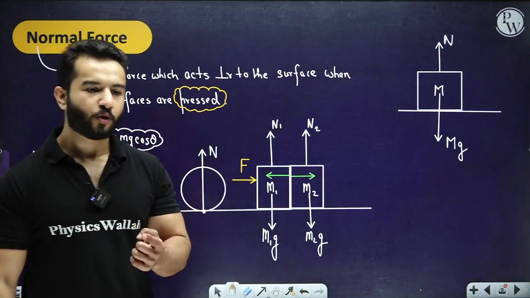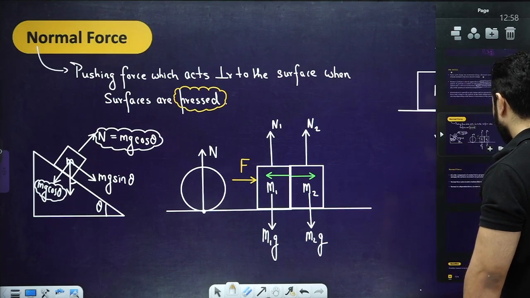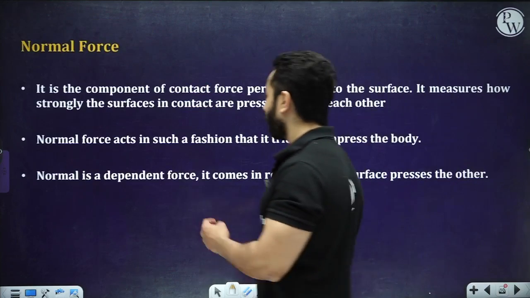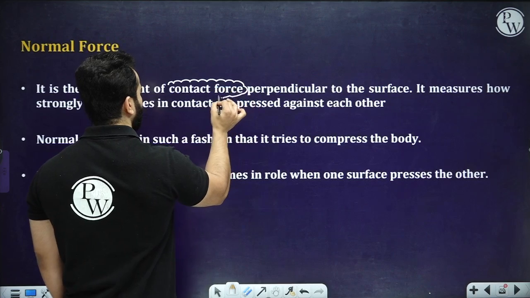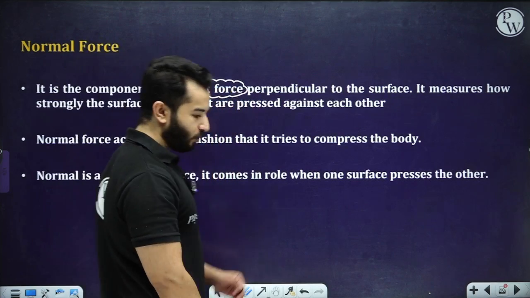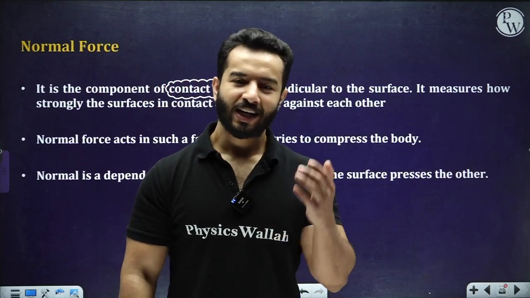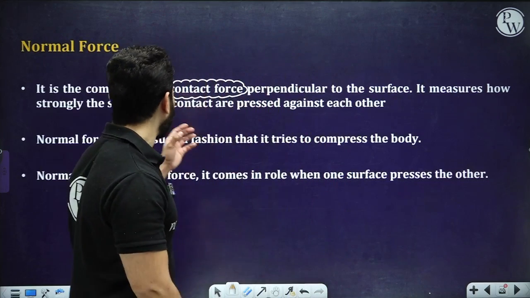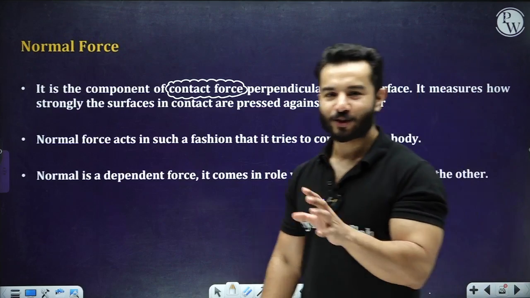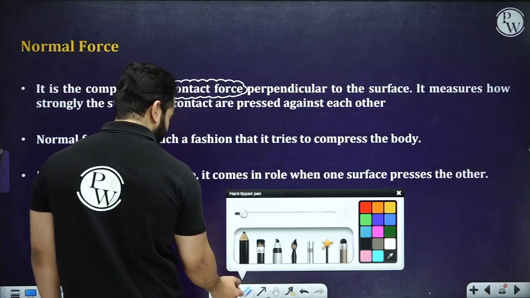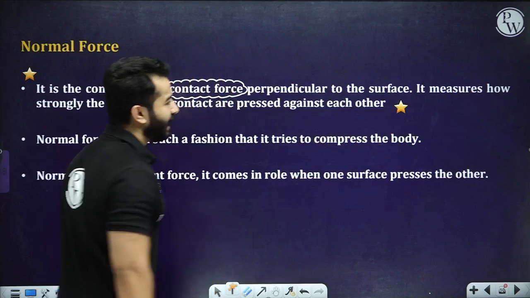Normal forces are always going to be perpendicular to the surfaces. Now after this, we can also define normal force as the component of the contact force. After we complete friction force, we are going to talk about contact force. Contact force will have two components: the perpendicular component, the vertical component, will be called the normal force, and the tangential component will be known as the friction. So this is really important. It will be good for your concept that you remember this definition, right?